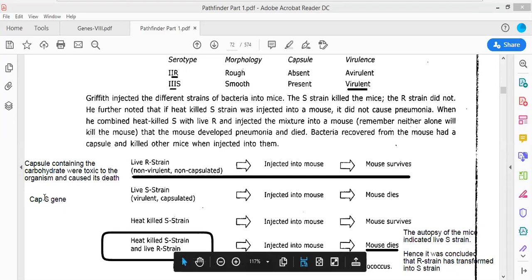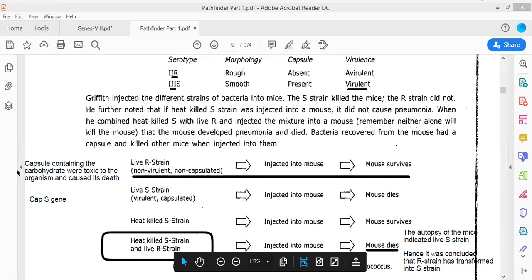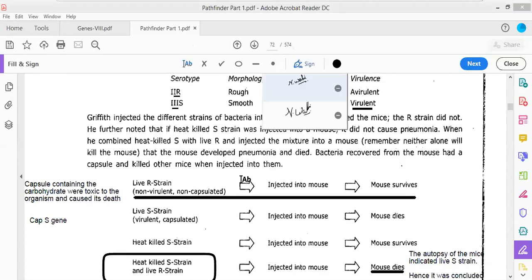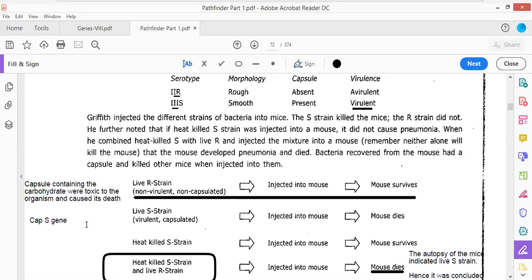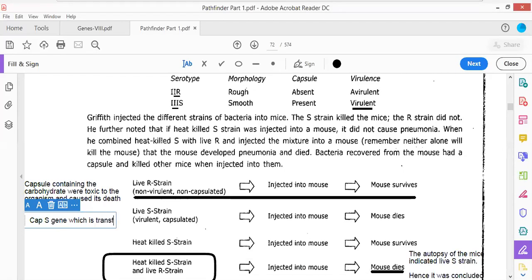Now this CAPS gene will be able to biosynthesize the protein molecule. As it will be able to biosynthesize the protein molecules, those protein molecules will be responsible for the biosynthesis of the associated capsule. And once the biosynthesis of this associated capsule takes place, it is responsible for the toxicity associated with Diplococcus pneumoniae or Streptococcus pneumoniae. So that toxicity is caused because of this particular gene, the capsule synthesizing gene, which is transferred from dead S strain to R strain.